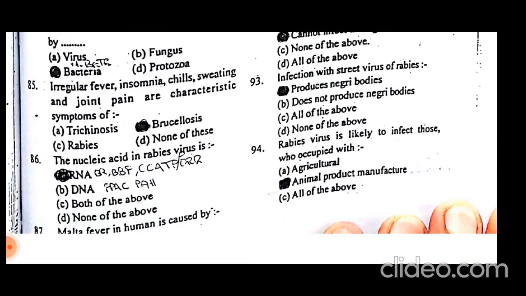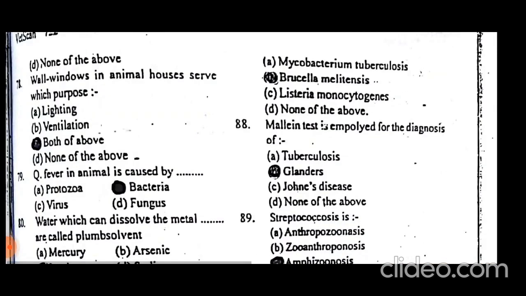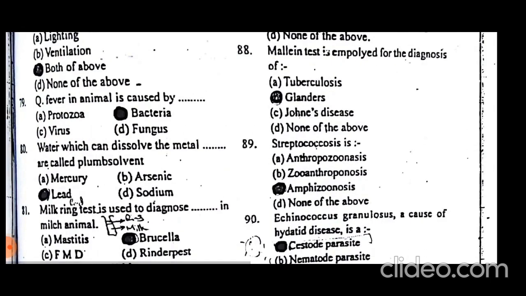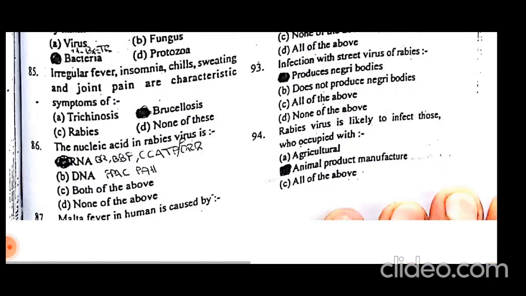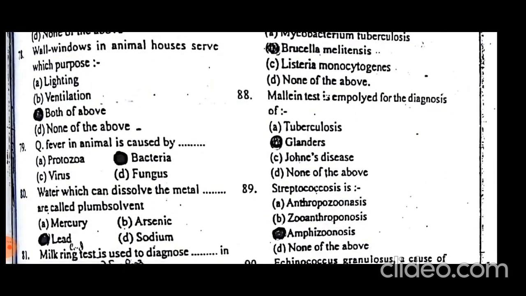Irregular fever, insomnia, chill, sweating and joint pain. Joint pain indicates it's brucella. Brucellosis has biphasic fever, joint pain and irregular fever. The nucleic acid in rabies virus is RNA, ribonucleic acid. Rabies is caused by the Rhabdoviridae family, Rhabdovirus. The question is, Malta fever in humans is caused by Brucella melitensis. Brucellosis is also known as Malta fever in humans.